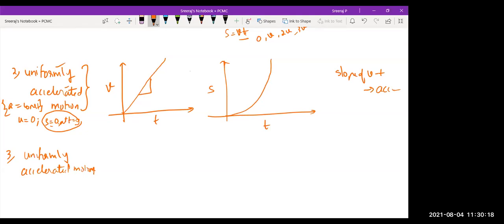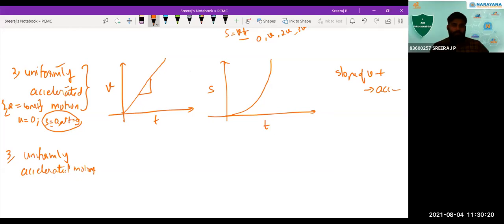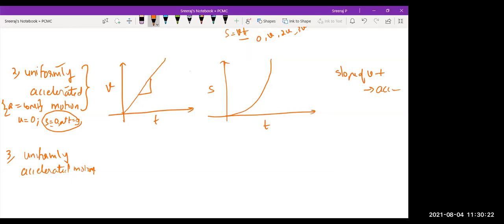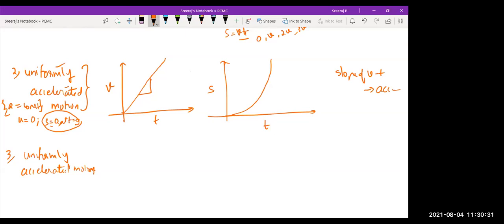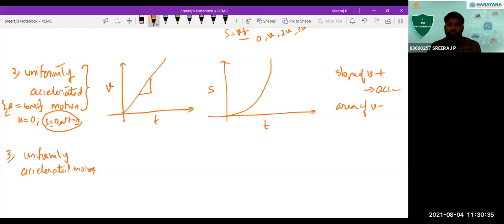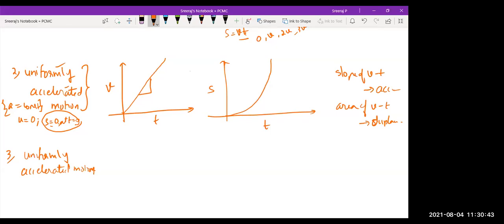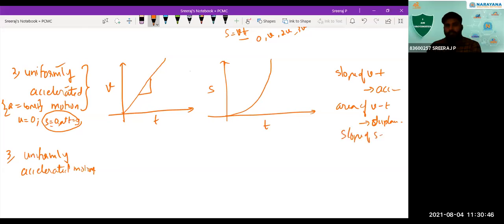Displacement. Always that will be same only. No, sir, I'm just asking: in the second condition, we drew the displacement time graph, isn't it, sir? So in that, can area or slope be found? In the velocity time graph, the area gives you displacement. Okay, and sir, I'm asking about the displacement time graph. You can find the slope of the displacement time graph, which gives you velocity.